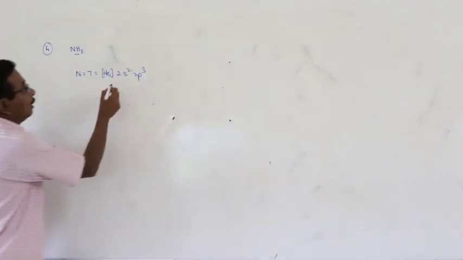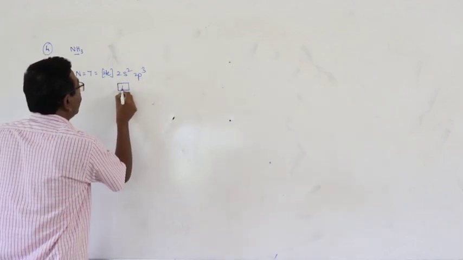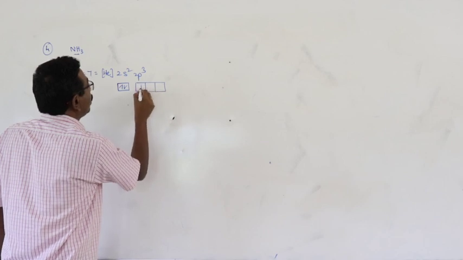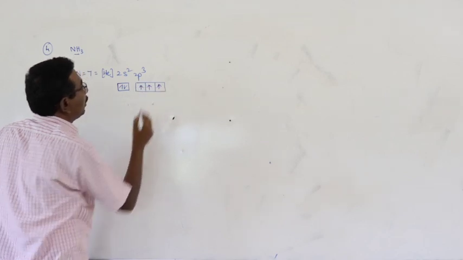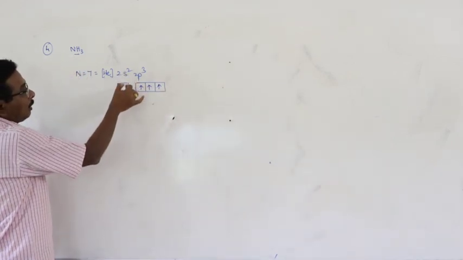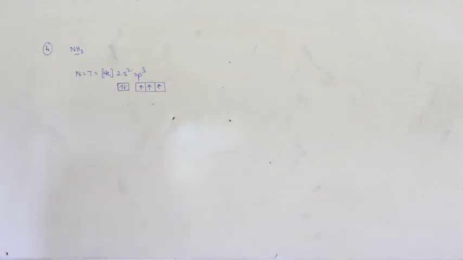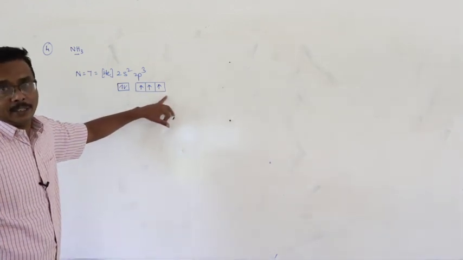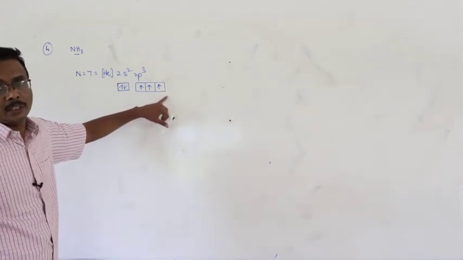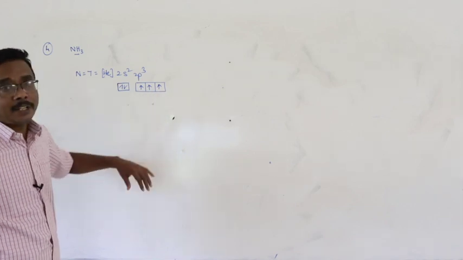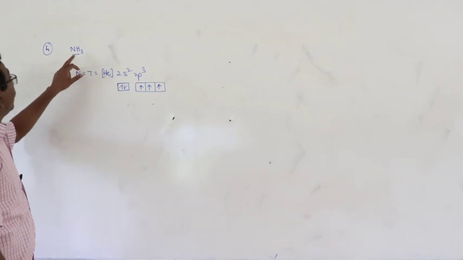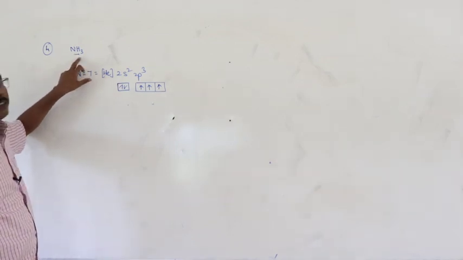Right? And now, 3 unpaired electrons distributed in the outermost p orbital and 1 electron pair present in the s orbital. Here in the ground state, the combining capacity of nitrogen is equal to 3. Undoubtedly, only 3. Why? There are 3 unpaired electrons available. So, its combining capacity in the ground state is equal to 3.